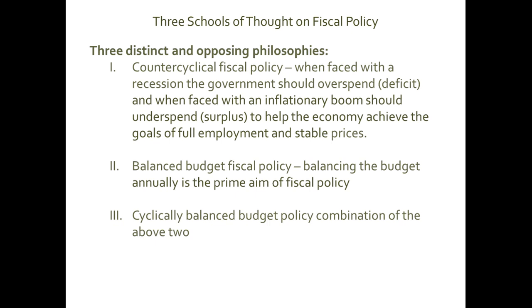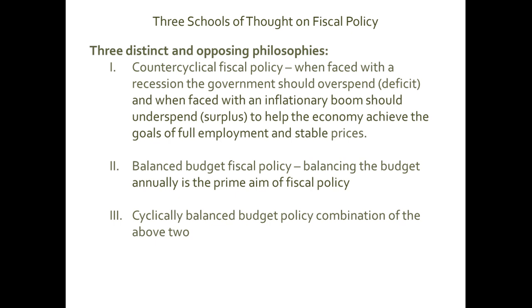We'll discuss in a moment the third philosophy as well. So for example, if the economy is in the recessionary phase of the business cycle for 2 years, so we have unemployment for 2 years, government should run a deficit, that's fine, but fix the problem of unemployment. And then the other 3 years, for example, if the duration of the business cycle is 5 years, the first 2 years we run a deficit, the later 3 years we run a surplus because we have an inflationary gap situation.